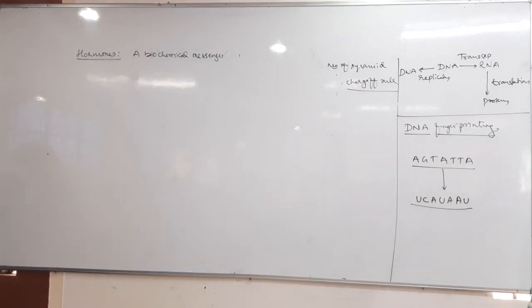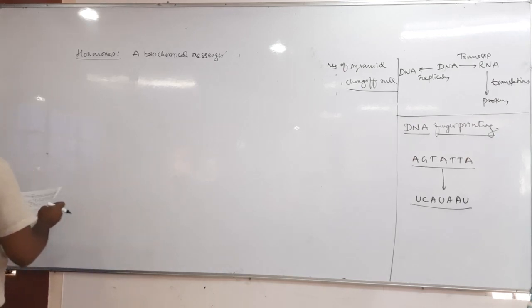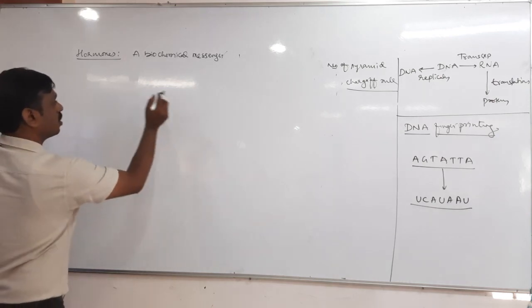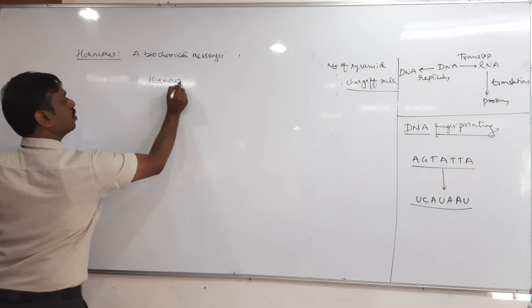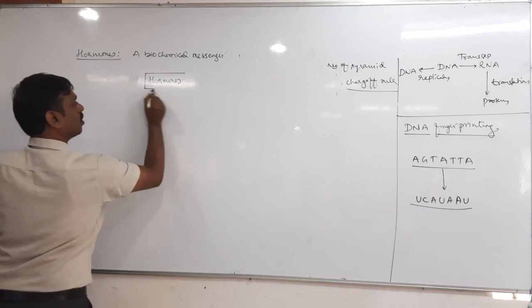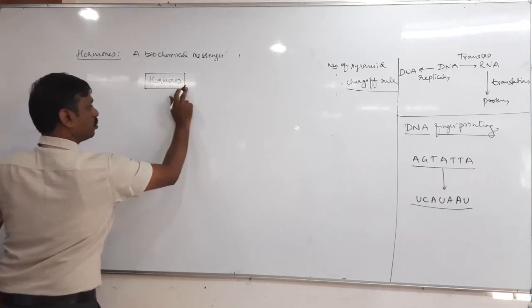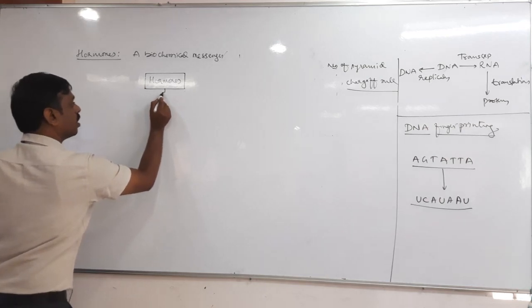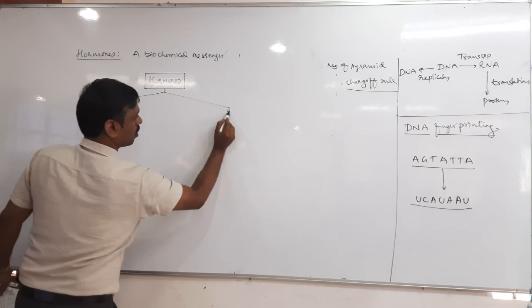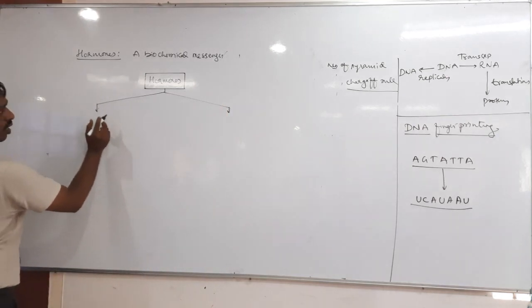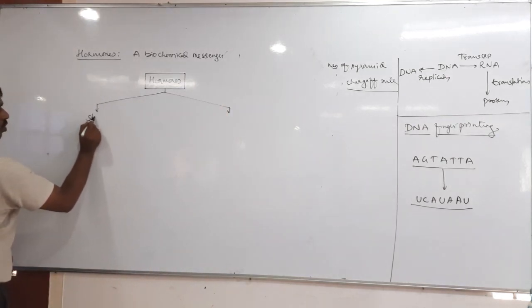Okay, the next is types of hormones. So what are the types of hormones? Hormones are classified into two types: steroid and non-steroid. Have you completed this topic in biology? No? Okay, I think in biology you will have it in detail.